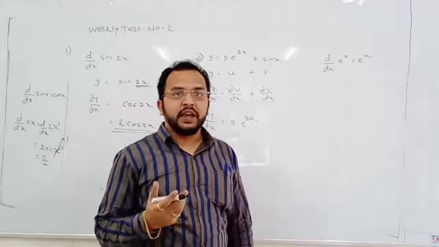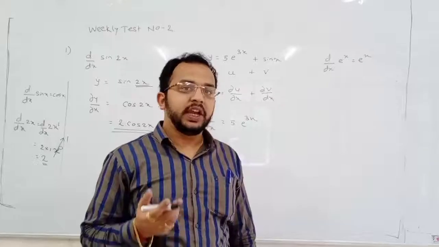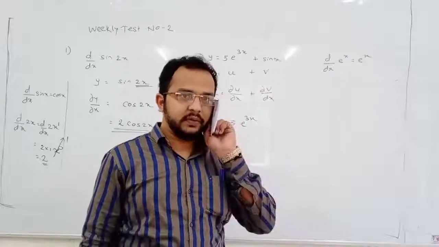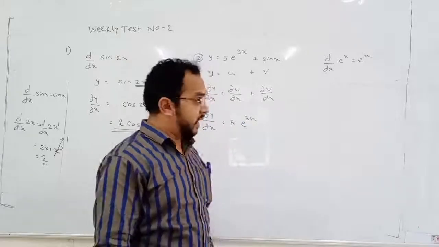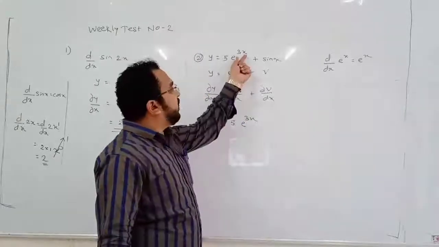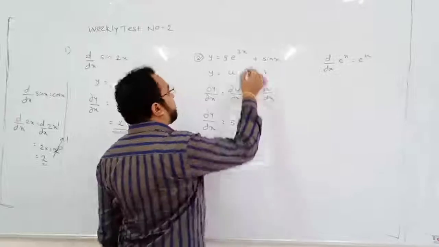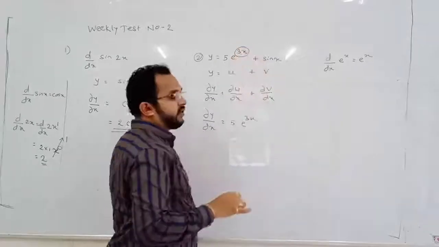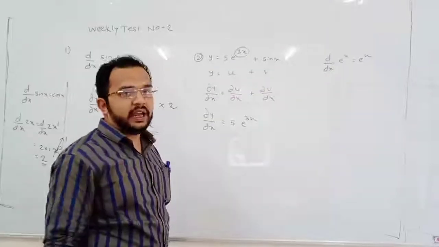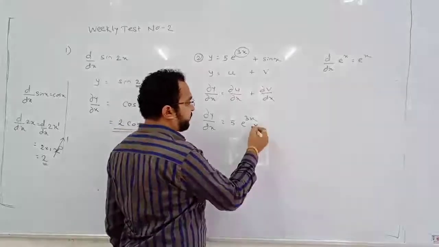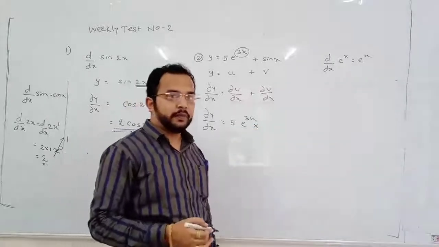Differentiation of e to the power something is e to the power something itself. But this something is not x. So we need to differentiate it again and multiply in the product. And that is called chain rule.